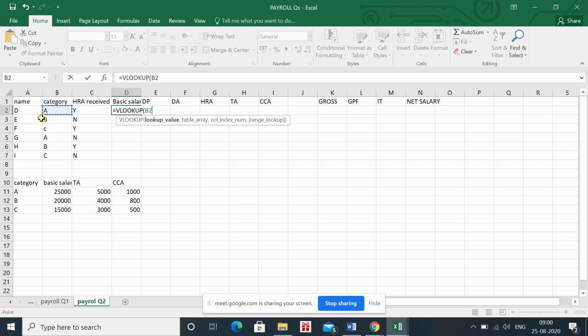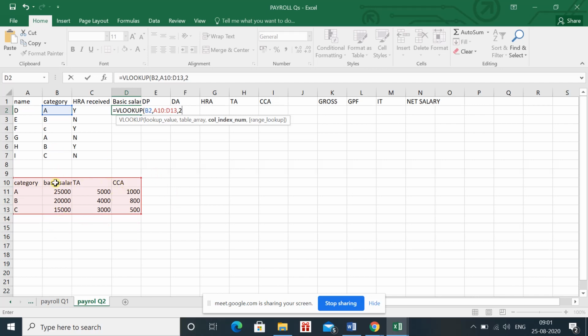I want to see what is the basic salary of category A, and I have to give the range from which I want to check the basic salary of the employee and the column in which the basic salary is written. You can see that I want to look up the value of category A within the range of category, basic salary, TA, CCA.